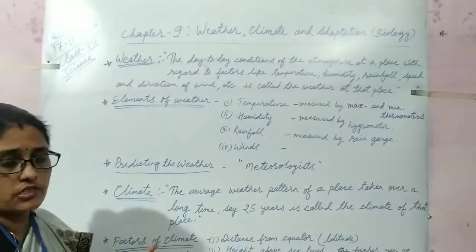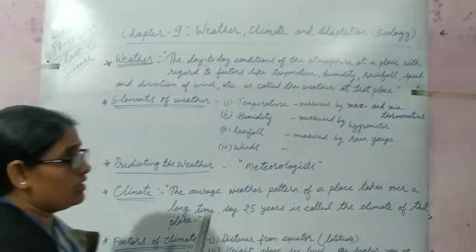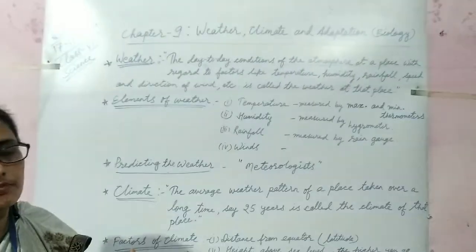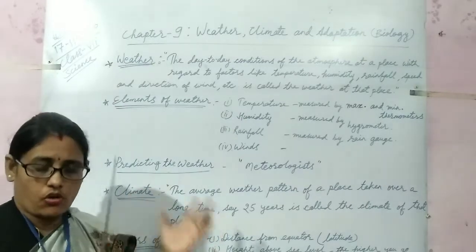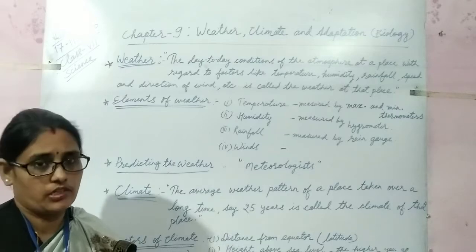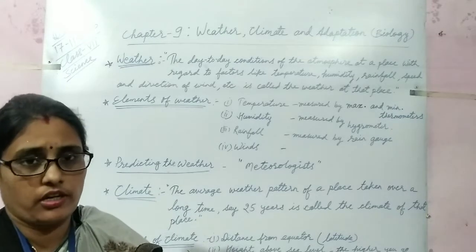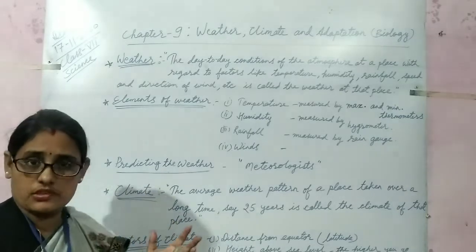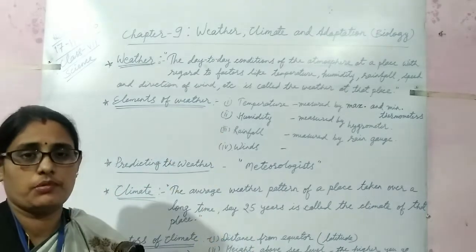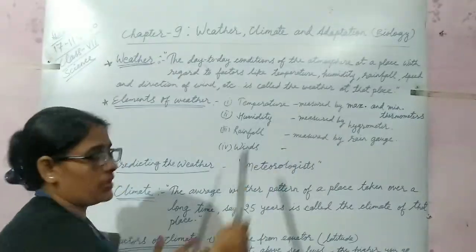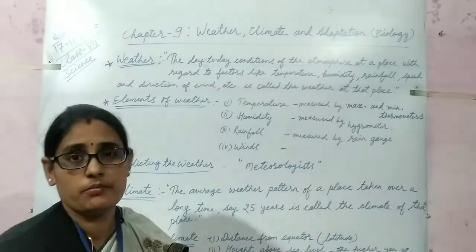like temperature. The first element of weather is temperature. Temperature is measured by maximum and minimum thermometers. We know that the maximum temperature throughout the day is generally in the afternoon and the minimum temperature of the day normally occurs in the early morning. It means during the afternoon or daytime the earth gets heated by the sun, so there is the maximum temperature. The maximum and minimum temperature is measured by a special thermometer called maximum and minimum thermometer.